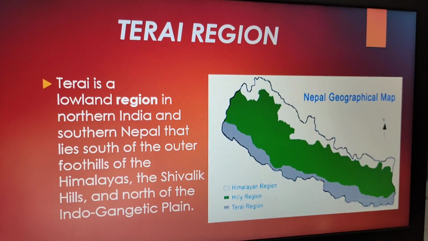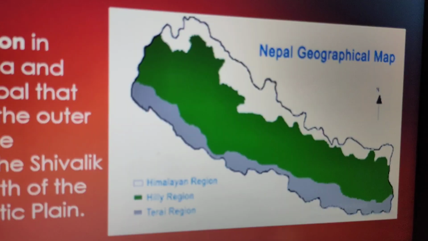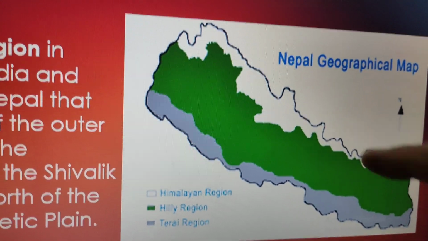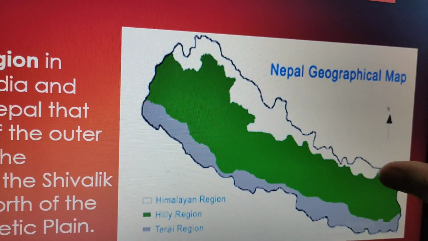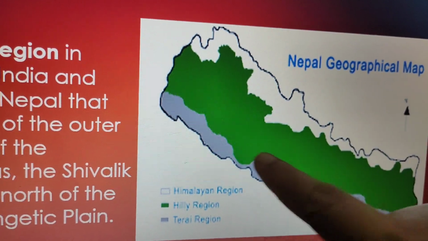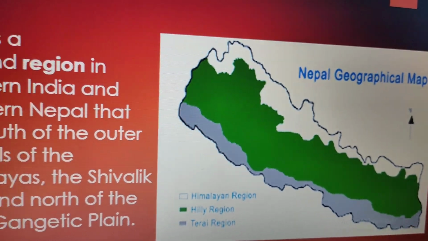Now, what is Terai? If you look at the map very carefully, we have already discussed the map of the Himalayan ranges. This is your Himalayan region. These are your hilly regions, the Shivaliks, the lower hills. And this one is your Terai region.